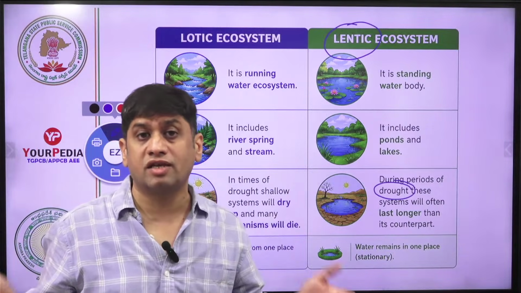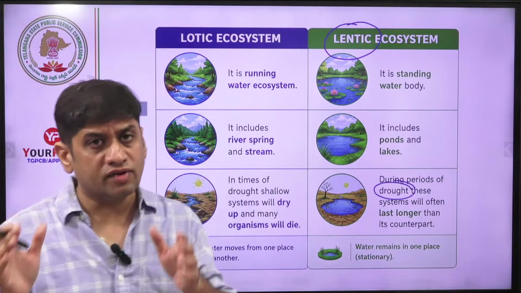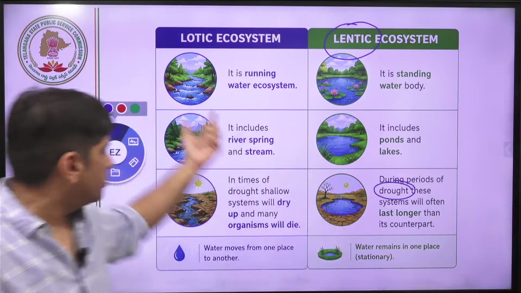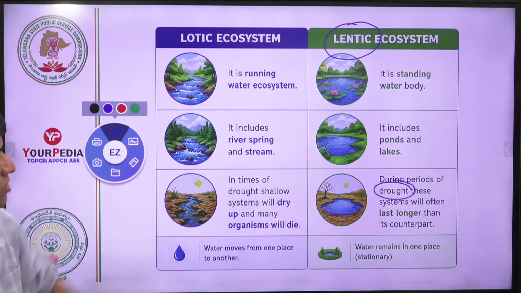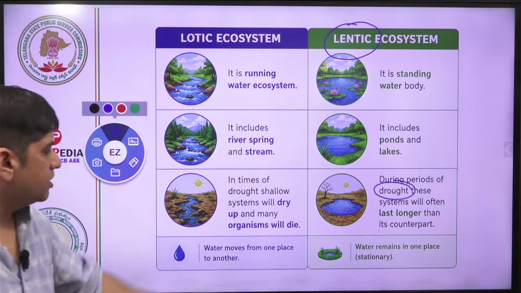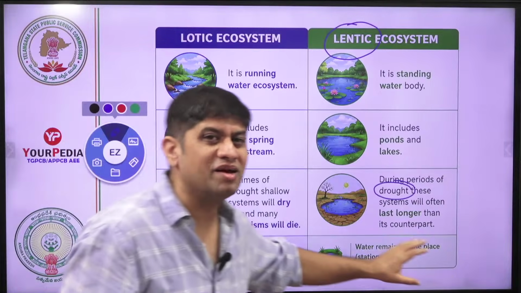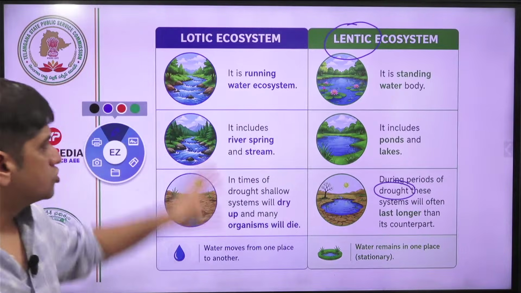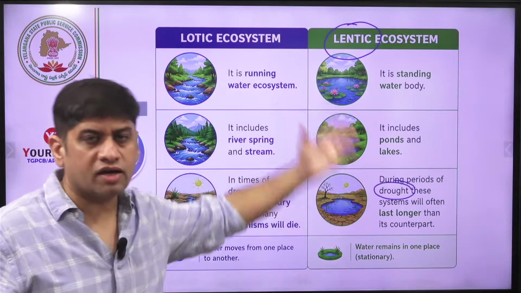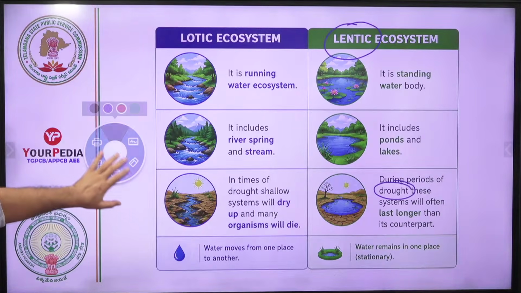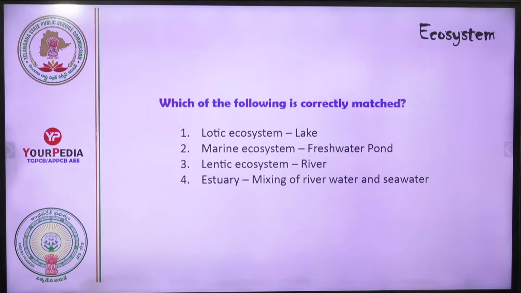Now this year there was less rain or something like that. Whenever there is a drought period, here some water will be left, but in streams it will dry up, so an organism may die, right? Water moves from one place to another, whereas here water remains in the same place. So for the drought period, you should know that resilience is better in the lentic ecosystem. Okay, next question, please answer now.